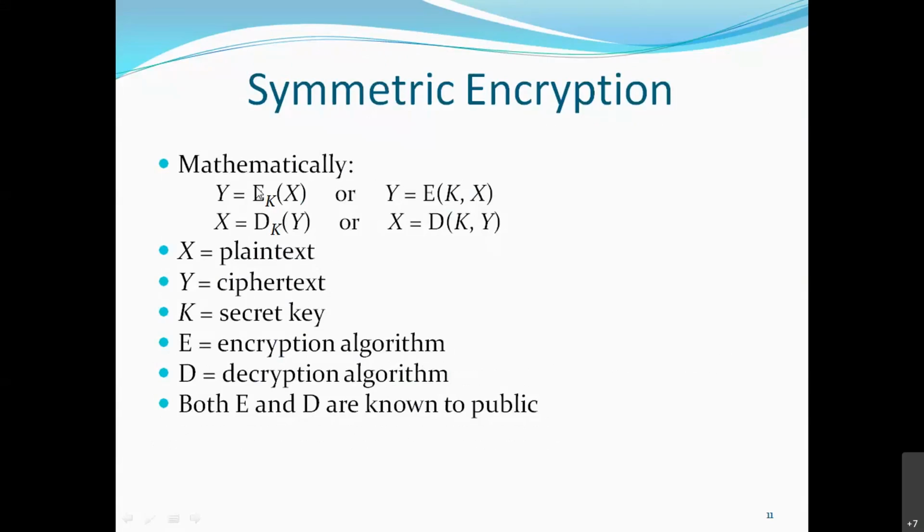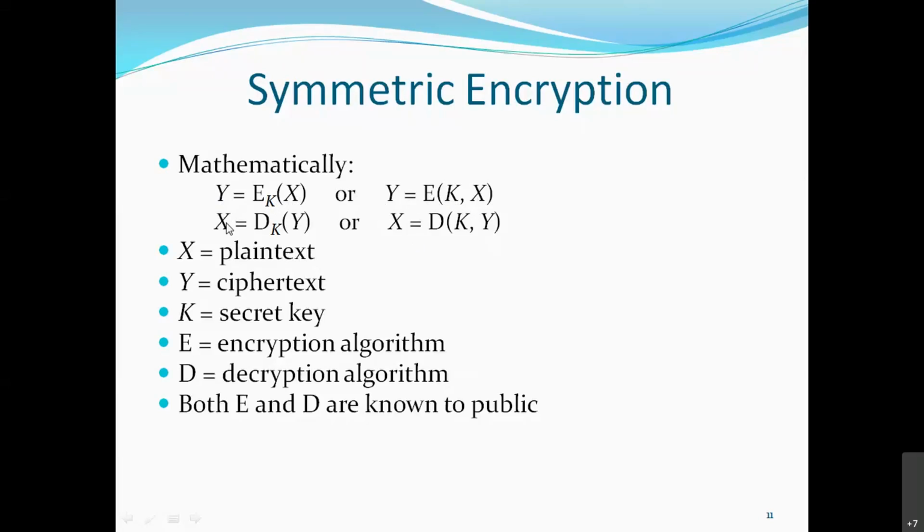What have I applied? The encryption algorithm with encryption key EK, and I get Y. What is Y? Ciphertext. How do we get Y in symmetric key? We apply the key on the plain text and we get Y. Similarly, Y is equal to the encryption algorithm applied using this key on this plain text.